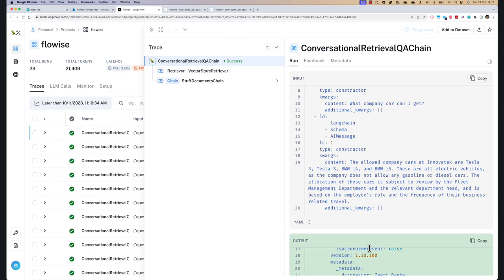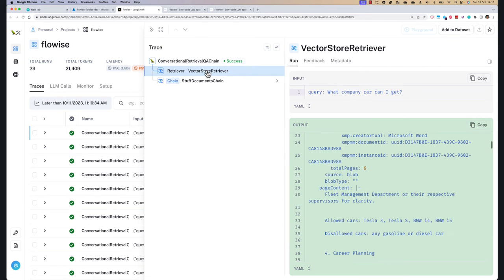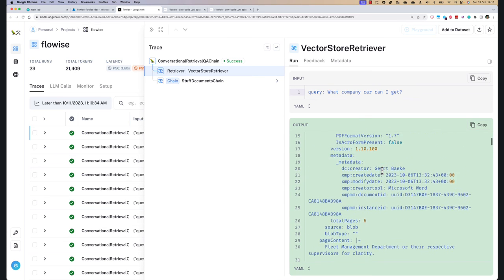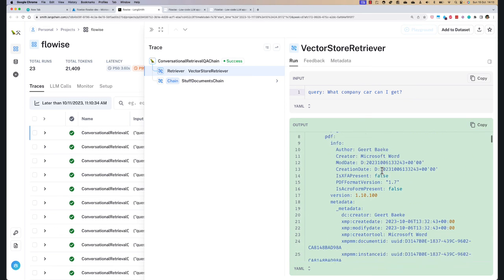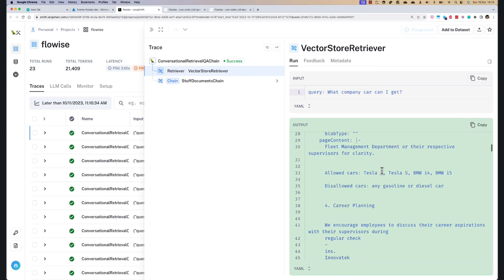Now this is the overall chain, but you can see here also the vector store retriever step. That's the actual retriever part. The LLM is not doing that, the application is doing that. The application is doing a query to the vector database: what company car can I get? That's the query sent to the vector database. And the vector database then outputs a list of documents here. And I can already see that allowed cars is quite quickly at the top of the output.